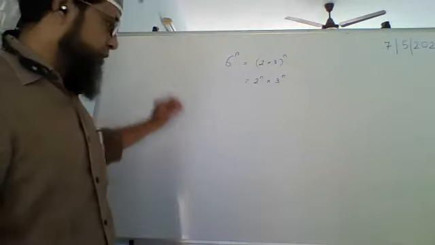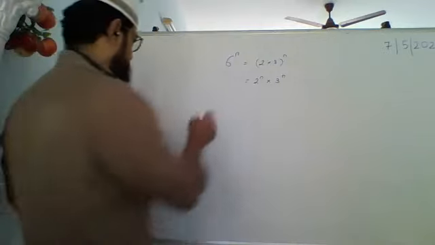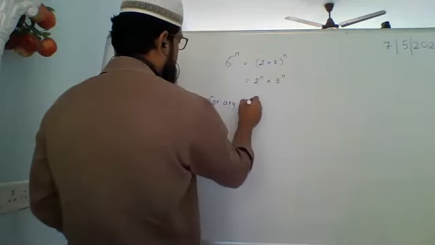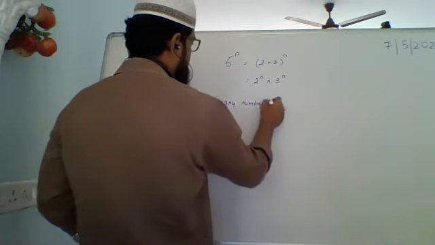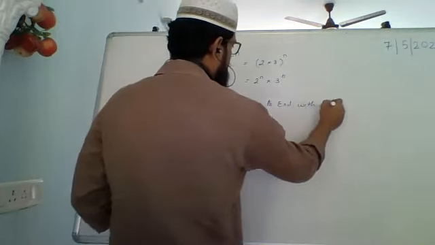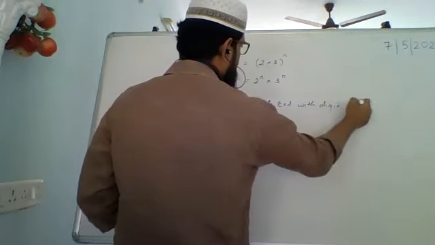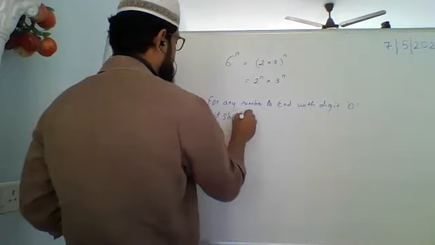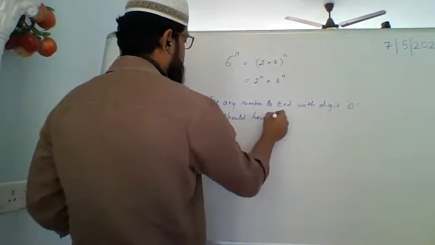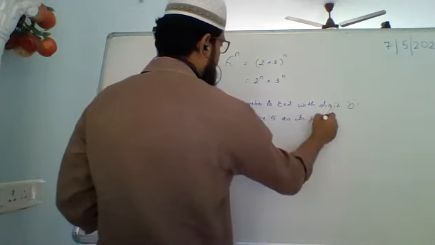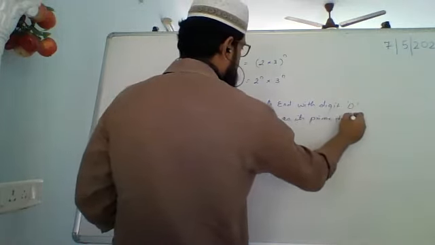You're going to give that reason. You say, for any number to end with digit 0, it should have 5 as its prime factor.